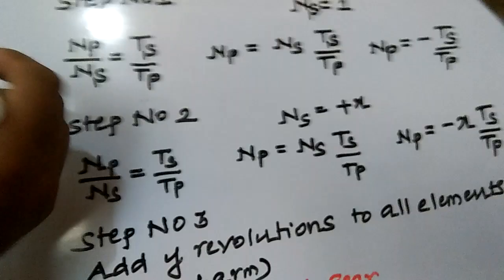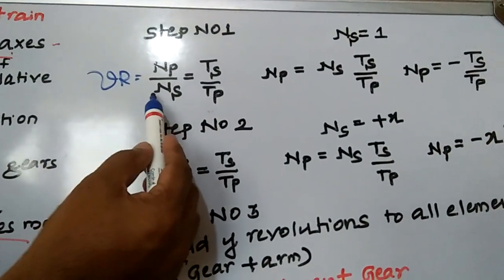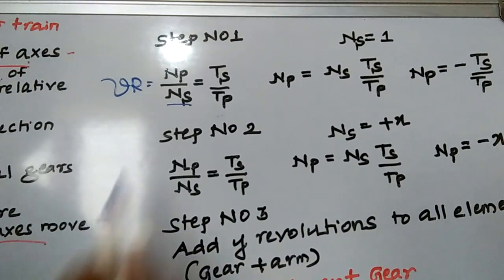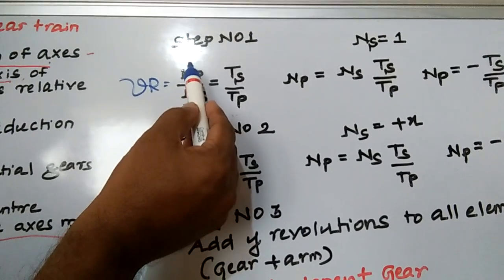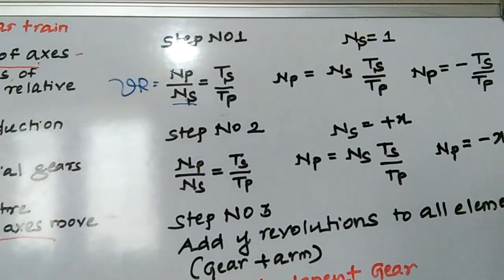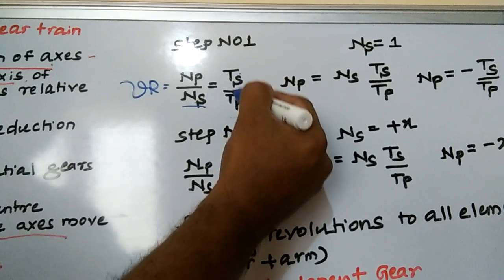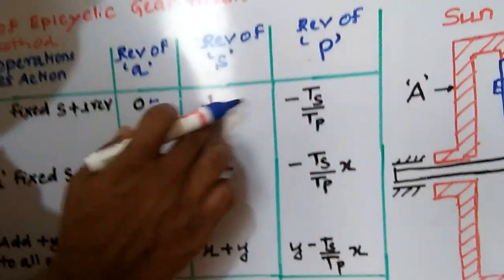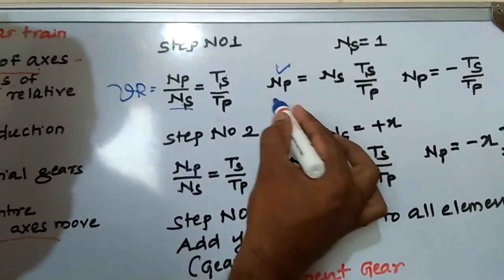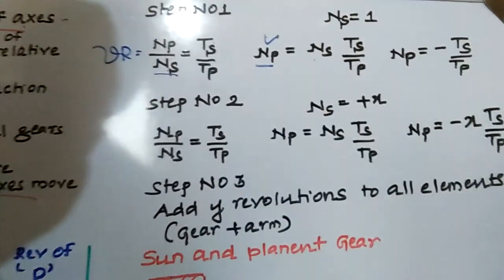This is the velocity ratio formula. In the velocity ratio formula, first you have to remember that the denominator you take as the driver, and the numerator you take as the driven, the planet gear. That ratio is the reciprocal of the number of teeth, Ts by Tp. I need to find, if you give one revolution, what is the revolution made by the planet gear. So you keep it in the form of Np, and it comes as Np by Ns equal to Ts by Tp.